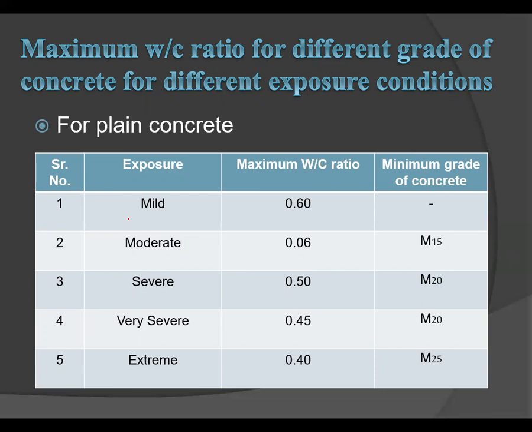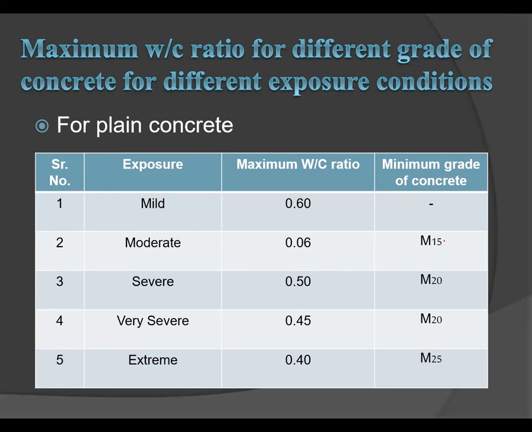The first condition is mild. For this, the maximum water cement ratio is 0.60, and the minimum grade of concrete is M15. The next condition is moderate. For this, the maximum water cement ratio is 0.60 and the minimum grade of concrete is M15.